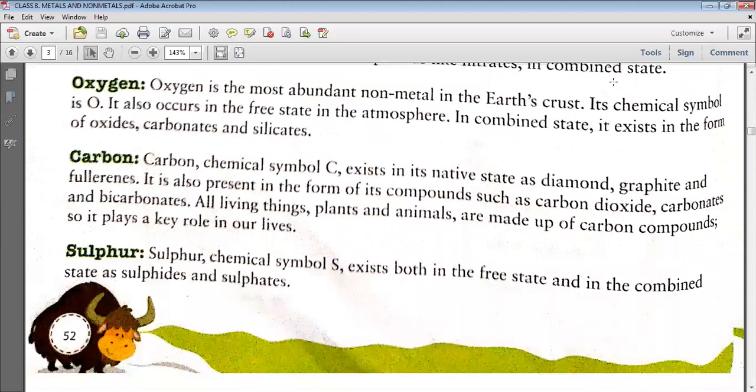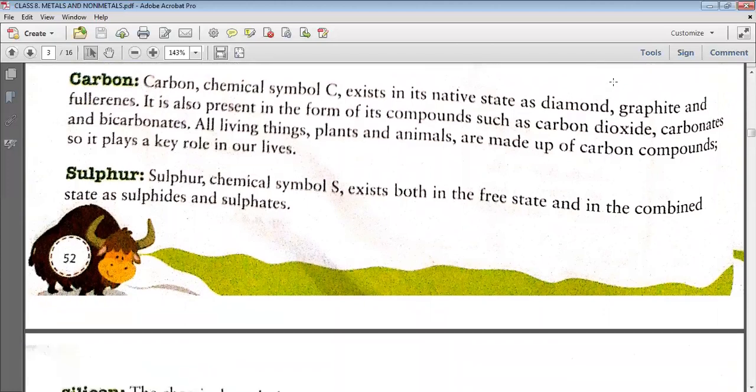Okay. Next is oxygen. It is the most abundant non-metal in the earth crust, and its symbol is capital O. It occurs in free state in the atmosphere, and as well as we can find oxygen in the form of oxides, carbonates and silicates.